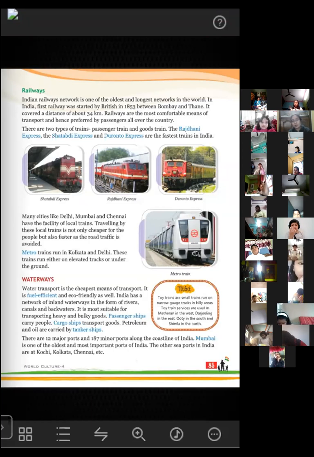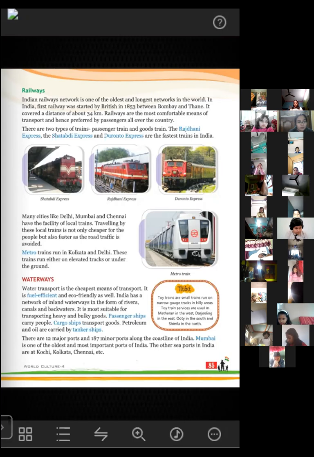Backwater means, I have already told you, that when the sea meets the land, in between there is a short passage where there is no force, the current of the water is not available there. That is called the backwater. That is a very narrow and short passage where the sea meets the land. Just exactly there it becomes narrower, and that water is called the backwater. So in the backwater also many different means of transport like boats are available. They also carry people from one side of the waterway to the other side of the waterway.